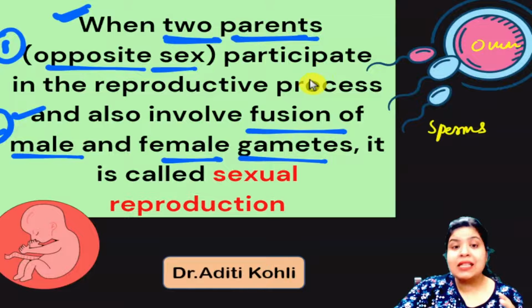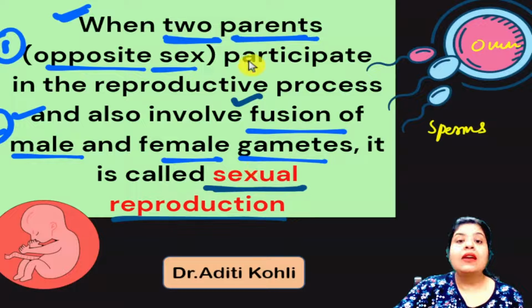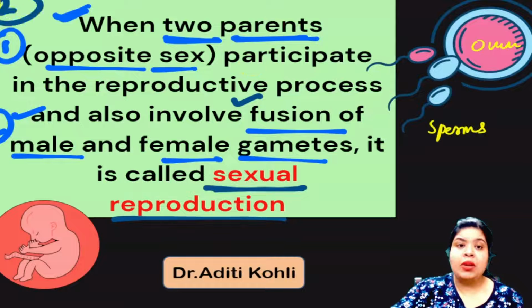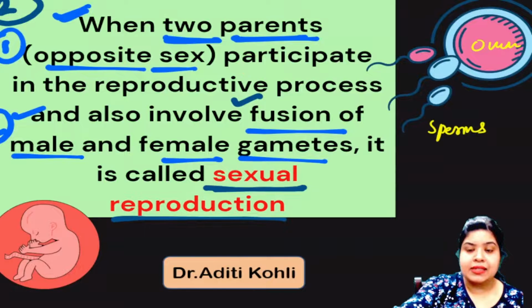Such cases where there is a fusion of male and female gametes are included in sexual reproduction. This is the second type of reproduction that we have discussed.